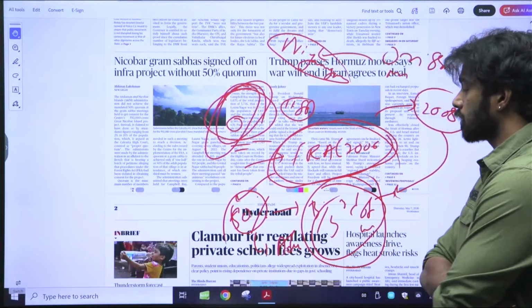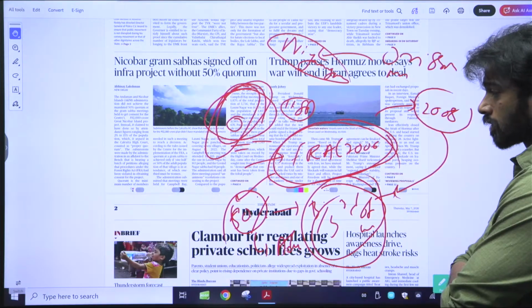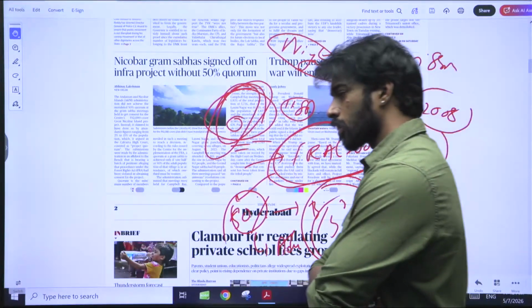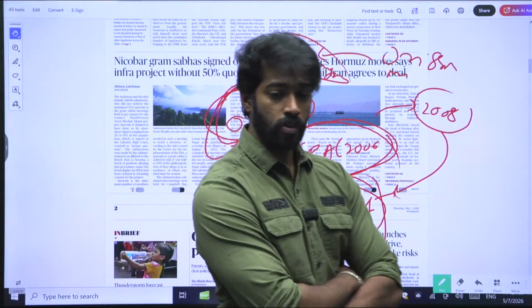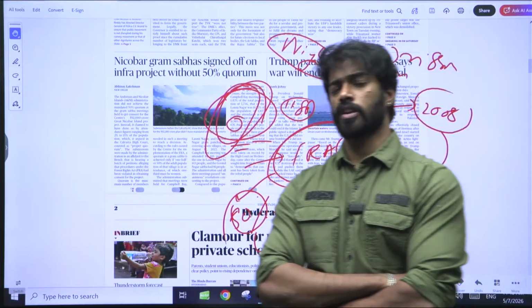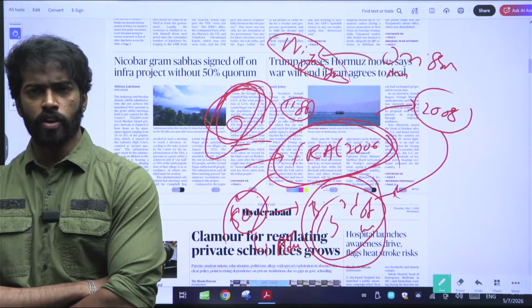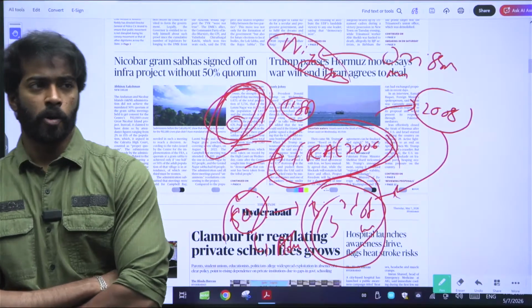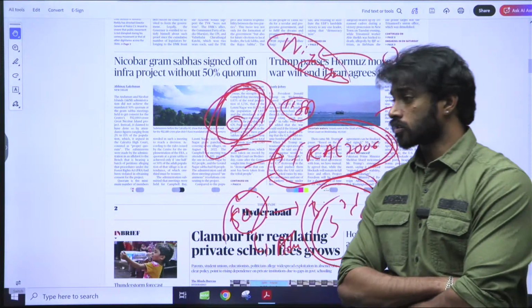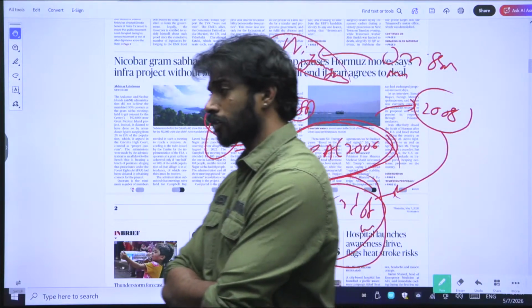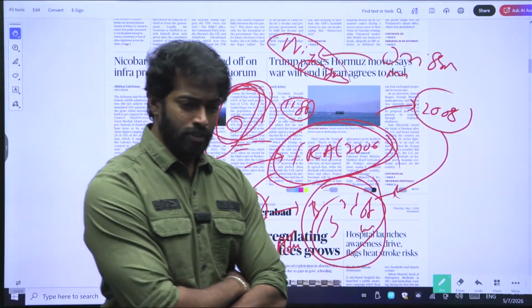So sometimes these kind of things might hurt the environment and also the population that is present there, because it is the state's duty to protect this population according to articles like Article 46. Then you have Article 21. All of these articles, what do they say? They say that people have their right to life, their right to dignity, and the state should protect all the weaker sections, right? When all of these constitutionally obligated duties are present, the state should stand up to all of these. But then at the end of the day, all of the projects that are happening are from the state. So that is an issue.